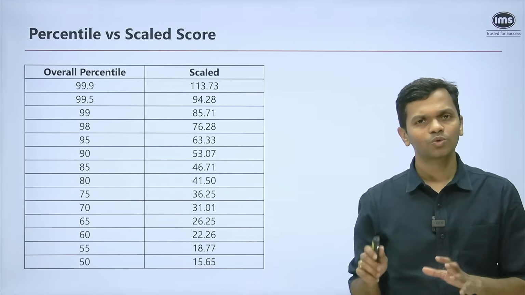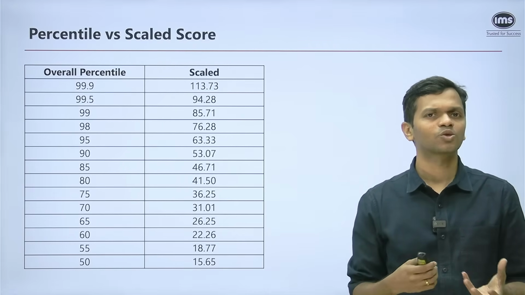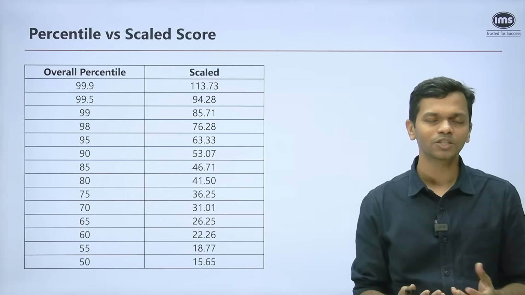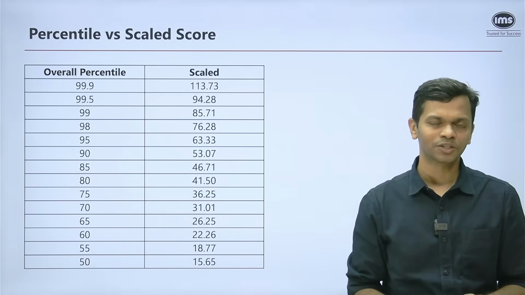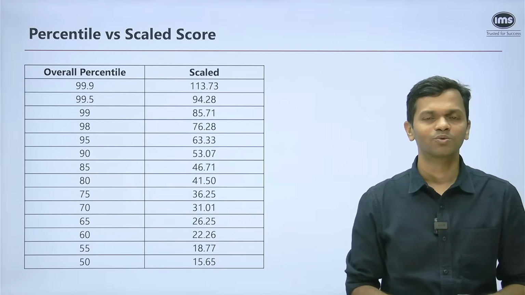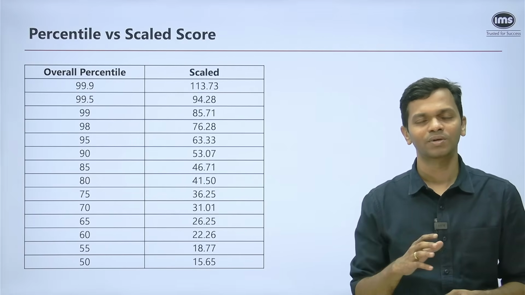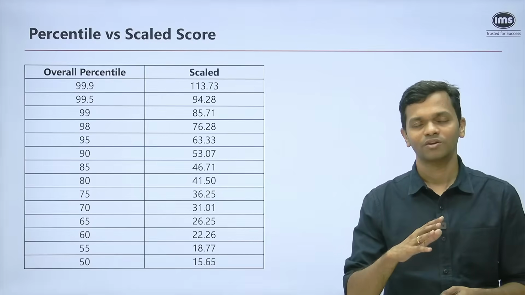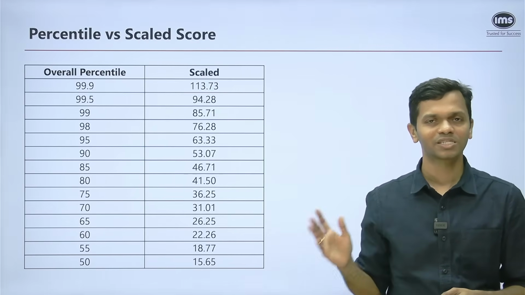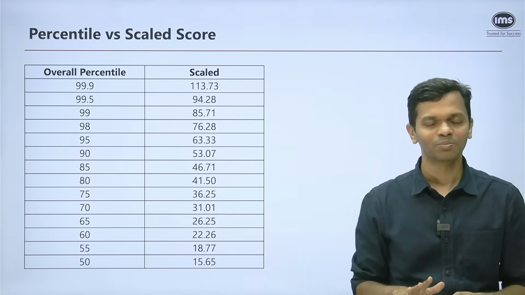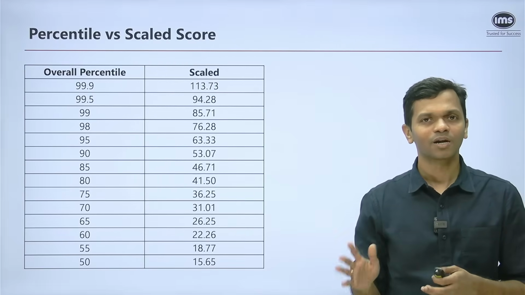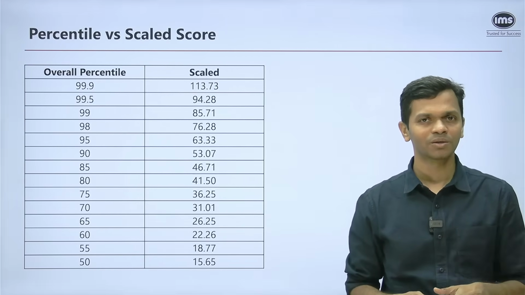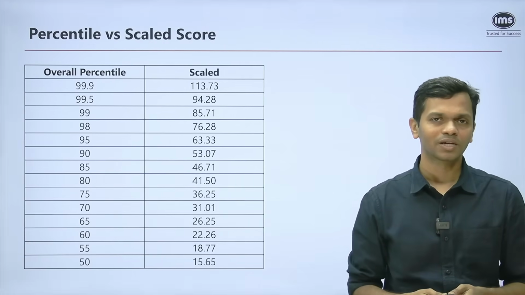So use this data point, but work with a plus or minus X percentile range, and then make your B school applications. Keep that in mind while you look at all of this data. If you take any action or inaction basis this, ideally that is not how it should be. You have to look at it as a standalone point and say, okay, fine, this is my estimated percentile. Let's see what lies in store.